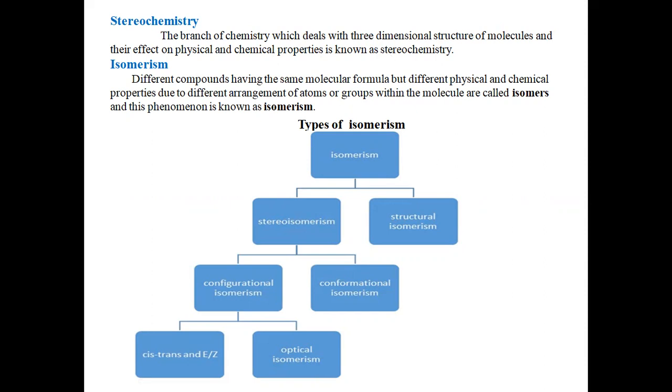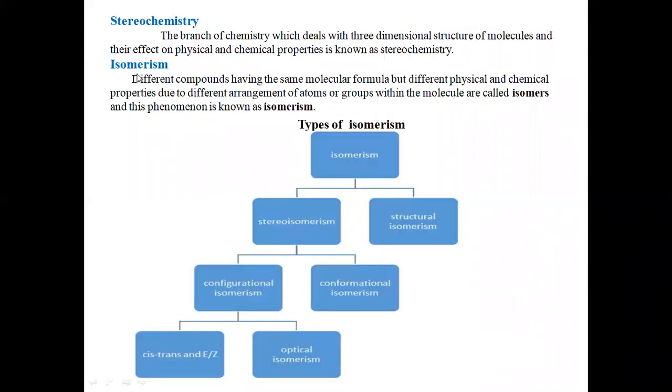It deals with the three-dimensional structure of the molecules, and it also gives us information regarding the effect on their physical and chemical properties. That branch of chemistry is called stereochemistry.